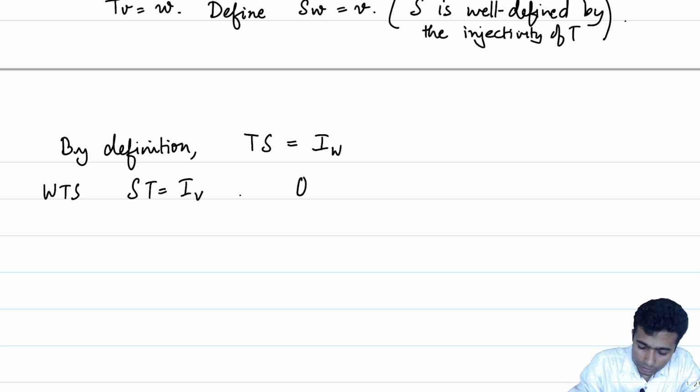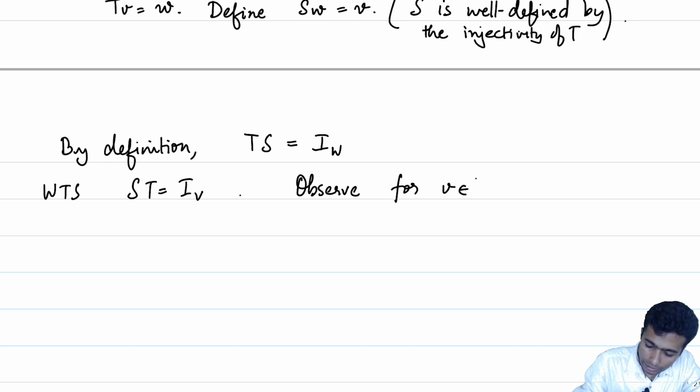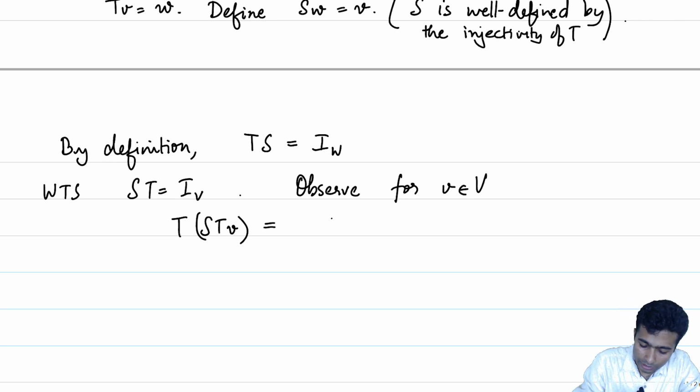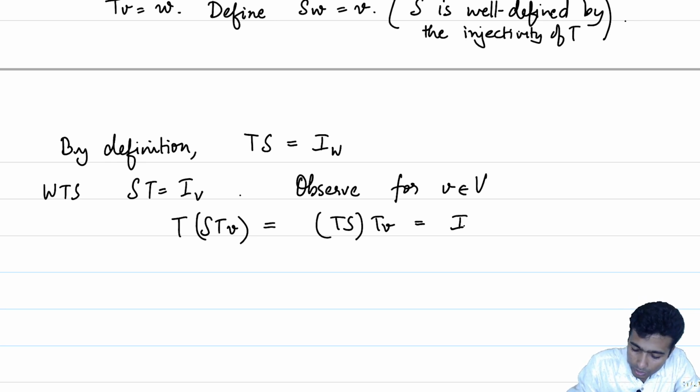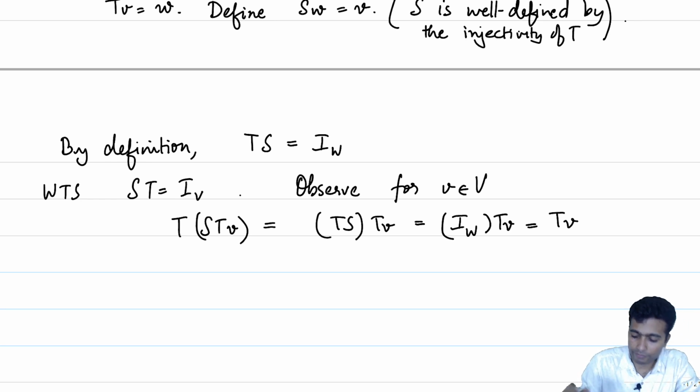To do that, observe that for V in capital V, if you look at TSTV, this is nothing but TS applied to TV, by the associativity of composition, and we already know that TS is IW. So, this is equal to IW TV, which is equal to TV.